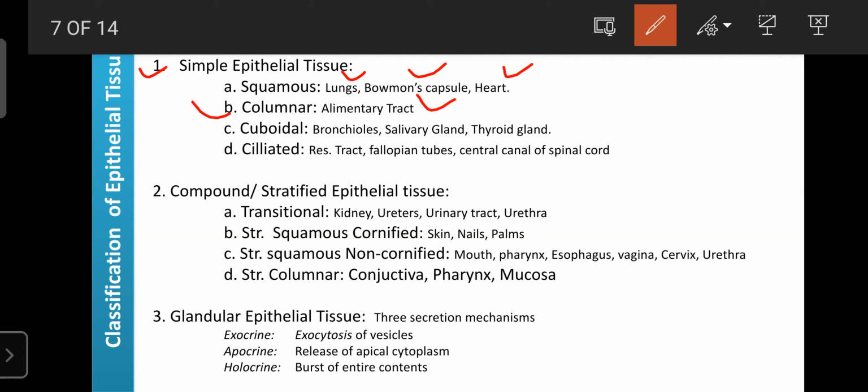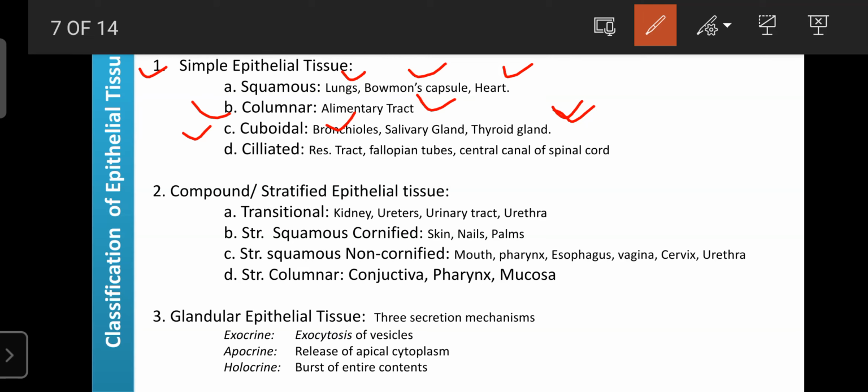Next is the cuboidal simple epithelial tissue. They are mainly present in the bronchioles, as well as the salivary glands and thyroid gland. Their major function is secretion. In the bronchioles they are involved in the secretion of mucus or bronchial secretions. In the salivary glands they are involved in the secretion of saliva, which is required for the digestion of food in the oral cavity, and in the thyroid gland they are involved in the secretion of T3 as well as T4.